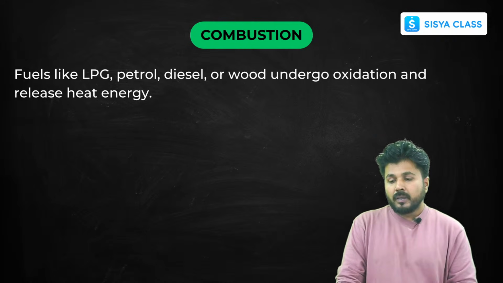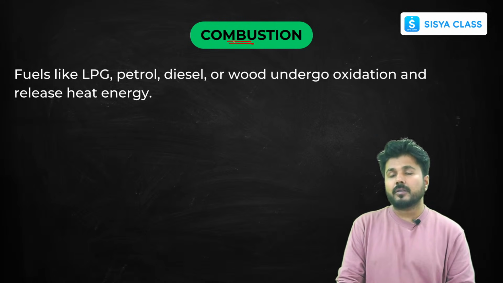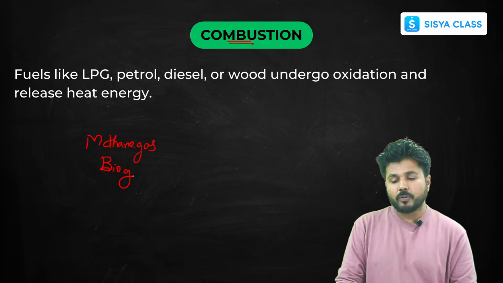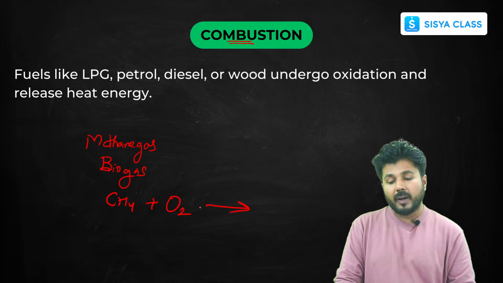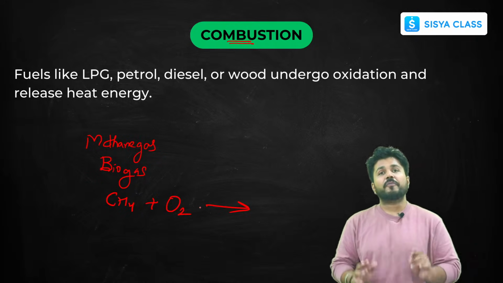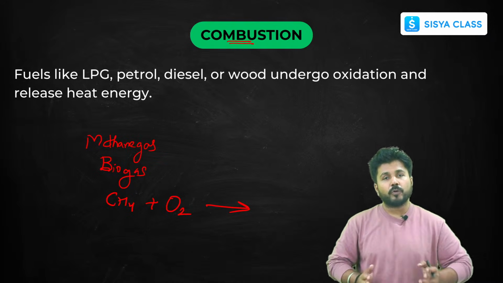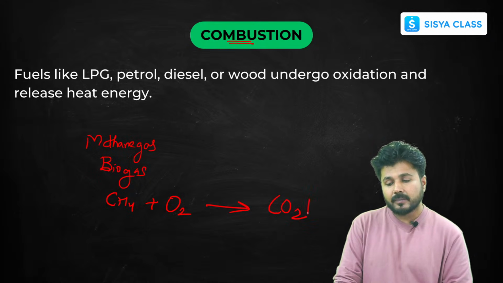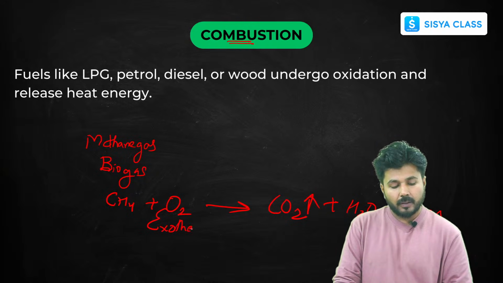Next, the last one is combustion. The easiest example is methane gas, which is also called biogas. That is CH4. If any fuel, and biogas is also a fuel, is burned in the presence of oxygen, it will release carbon dioxide gas, along with water, some moisture, and some energy. So some heat is released. So this is an example of an exothermic reaction.